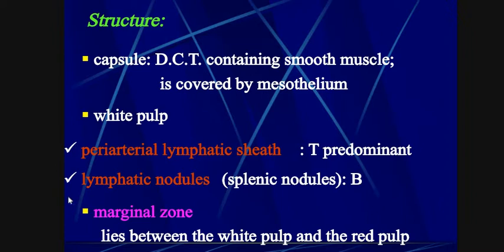Marginal zone: this lies between the white and red pulp. If we consider this white pulp and this red pulp, then this line is the marginal zone, which provides a specific line that separates red and white pulp.